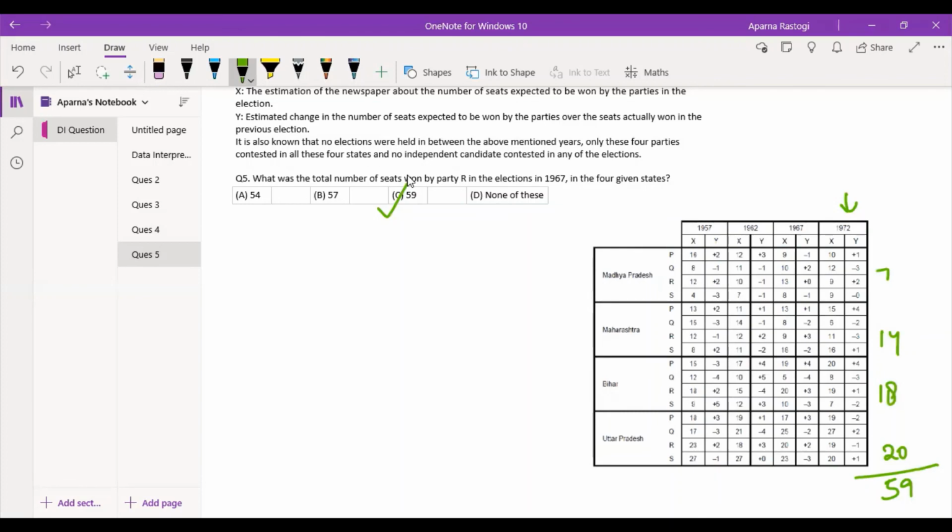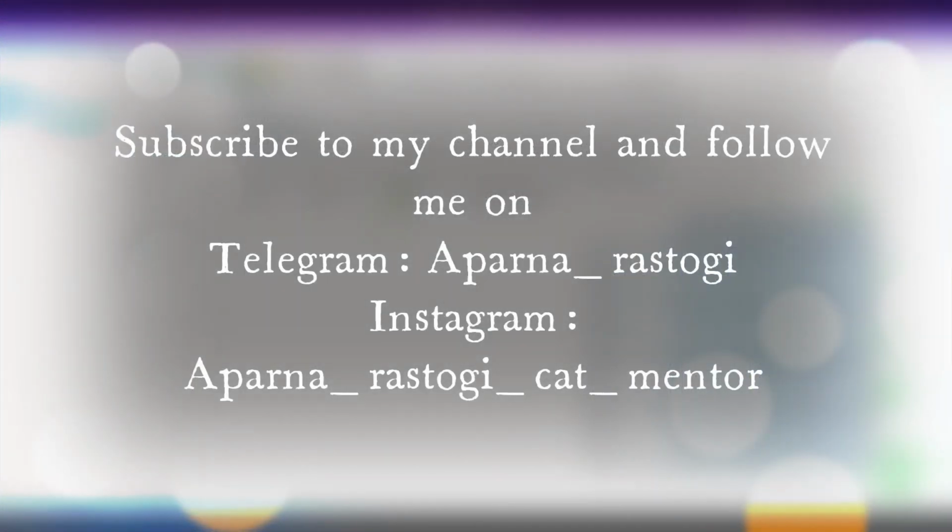You have seen that we were able to solve this set by mere use of logic, mere use of understanding the question, hardly any calculations in it. So this set is a good example to break your perception about DI, that DI is all about calculation. DI is much more than that, and I hope to bring more such questions for you all.